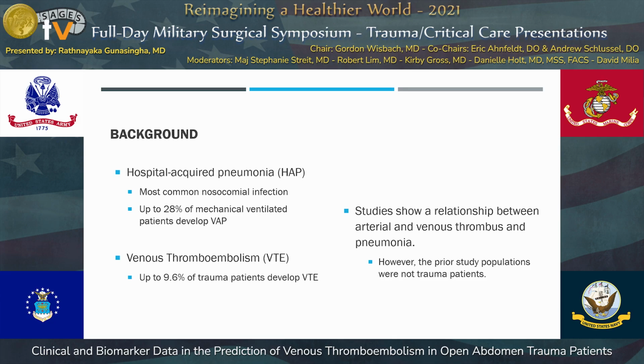When you look at hospital-acquired pneumonia, it's one of the most common nosocomial infections that patients can get in the ICU, and up to 28% of mechanically ventilated patients can develop VAP, or ventilator-associated pneumonia. Venous thromboembolism, on the other hand: we do start DVT prophylaxis on most patients, but up to 9.6% of patients within that population can still go on to develop a DVT or a PE.